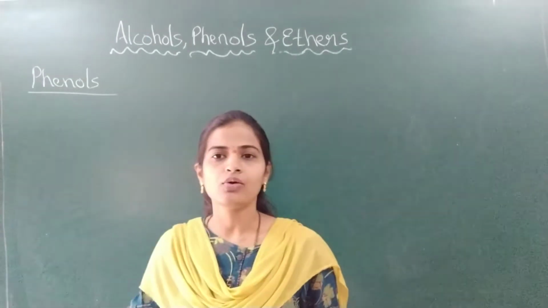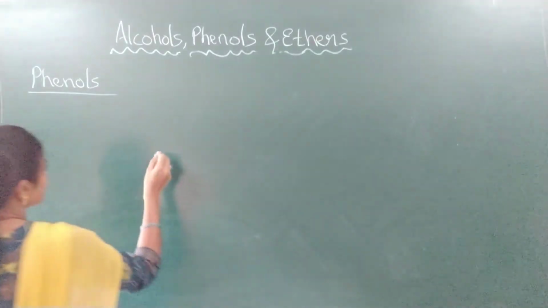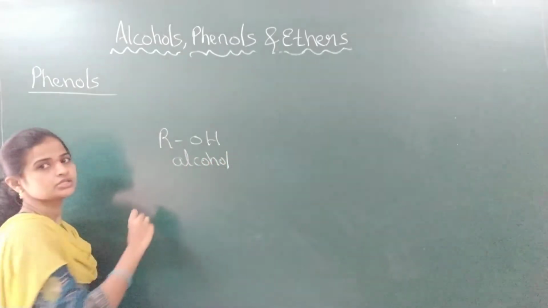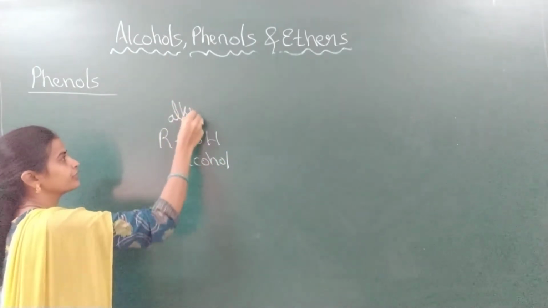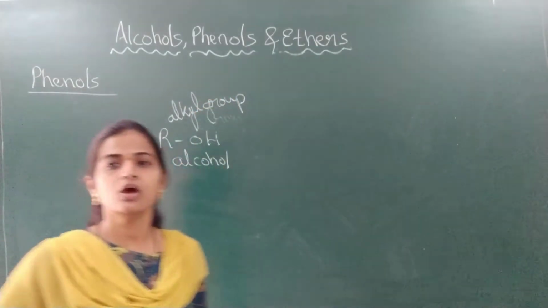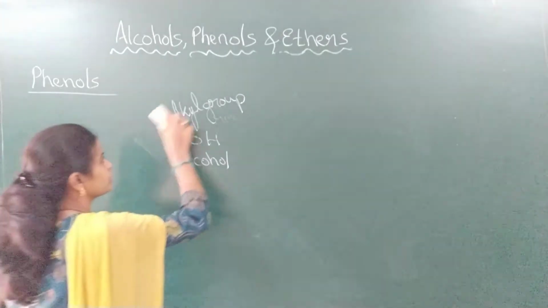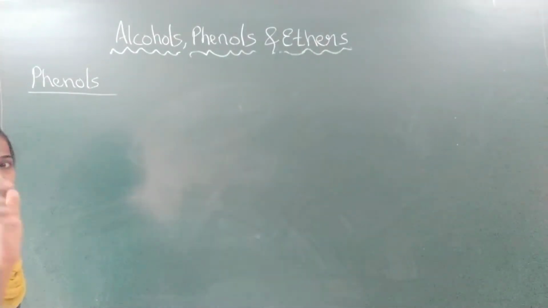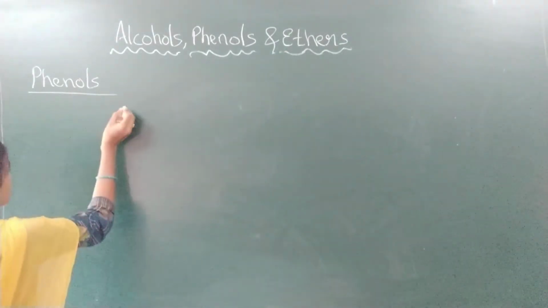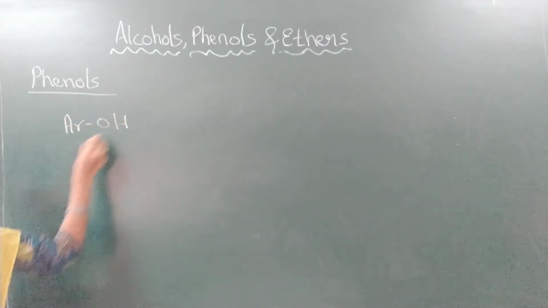Yes, what are phenols? Students, what are alcohols? A hydroxyl group, that is the OH group, attached to an alkyl group. ROH is alcohol, where R is an alkyl group. Then what are phenols? The functional group of phenol is also OH itself, but OH is directly attached to the benzene ring. So the general formula of phenol we write as ArOH.